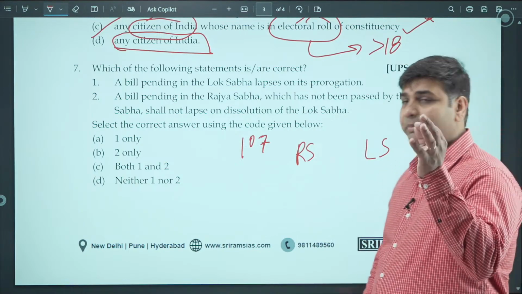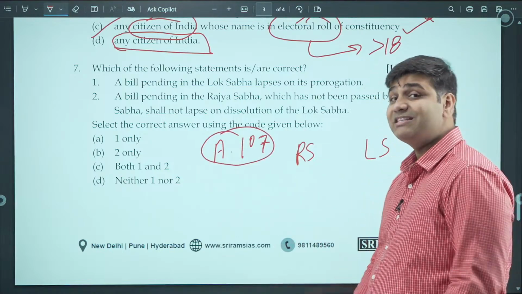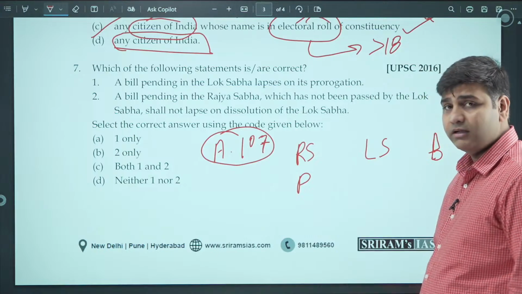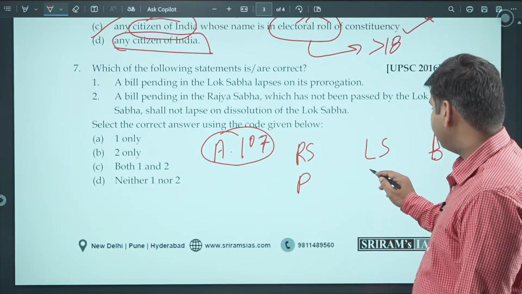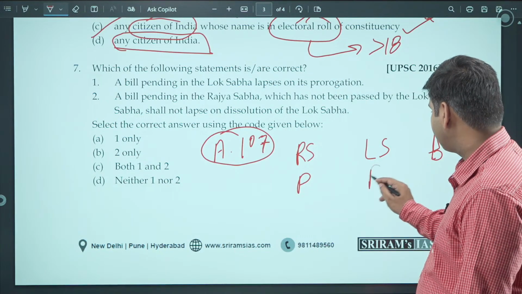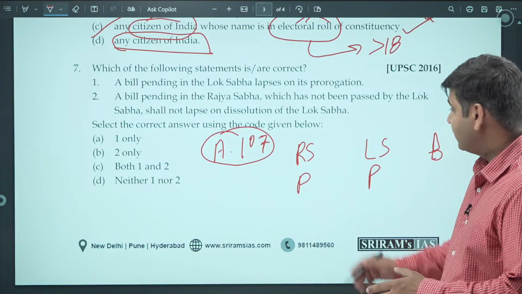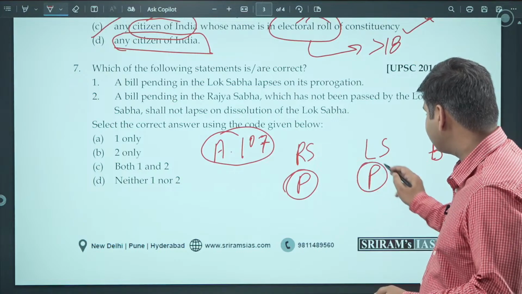If a bill is pending, and this is about Article 107, if a bill is pending in Rajya Sabha and the bill is also passed by the Lok Sabha. Now, what happens to this particular thing? The bill which is pending in Rajya Sabha and also that same bill is pending in Lok Sabha.